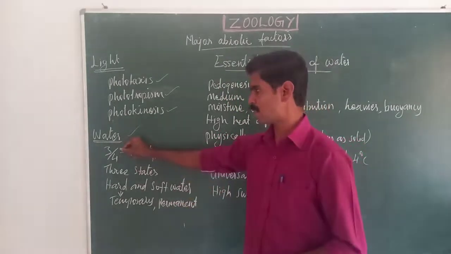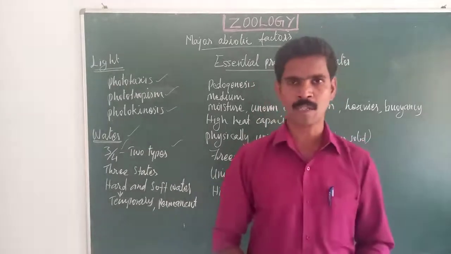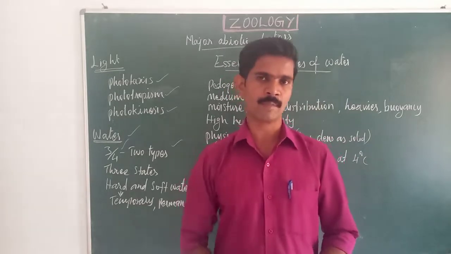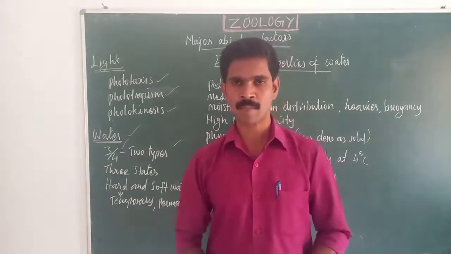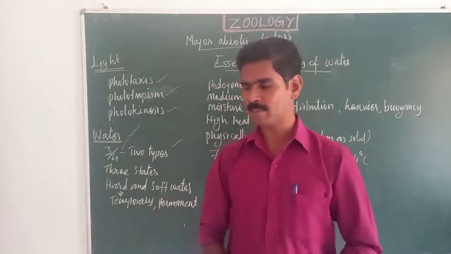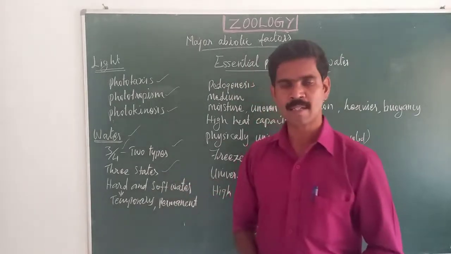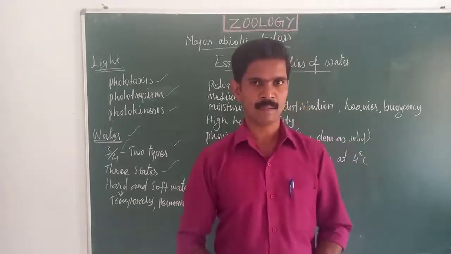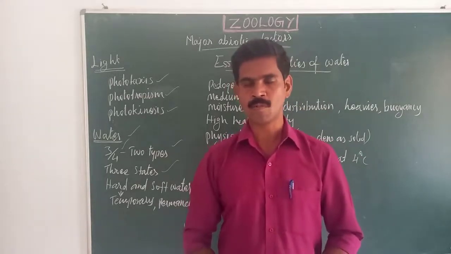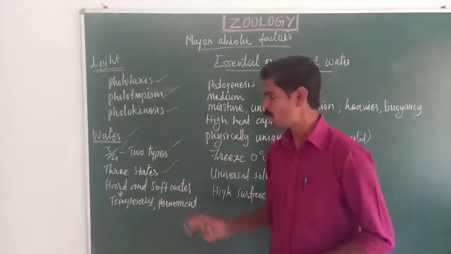There are 2 types of water. Water is classified into fresh water and salt water or marine water. Salt water or marine water, for example sea water. Fresh water, for example rivers and lakes. Next, water is available in 3 states or conditions: liquid, gaseous, and solid. So these are the 3 conditions of water.